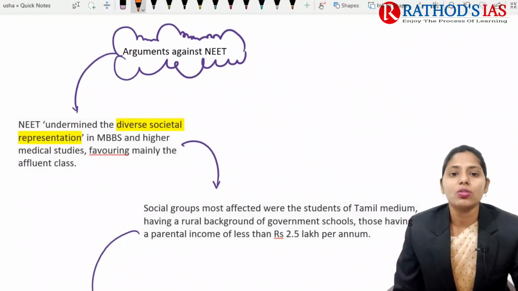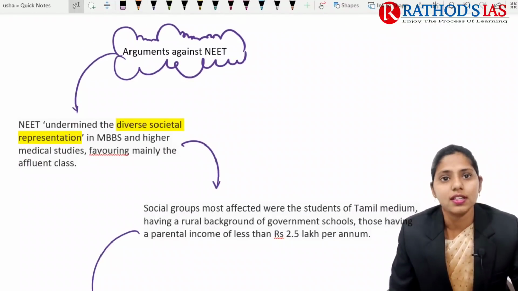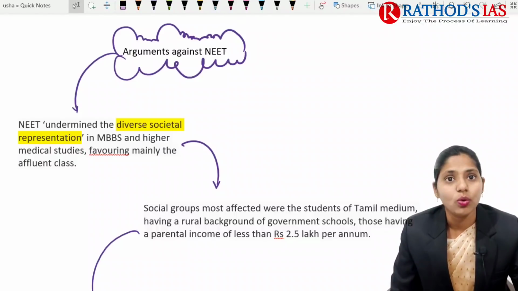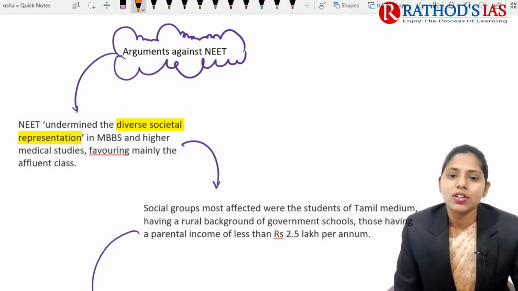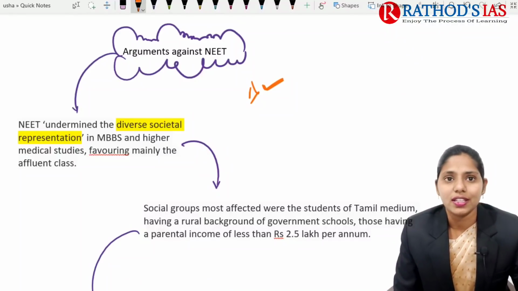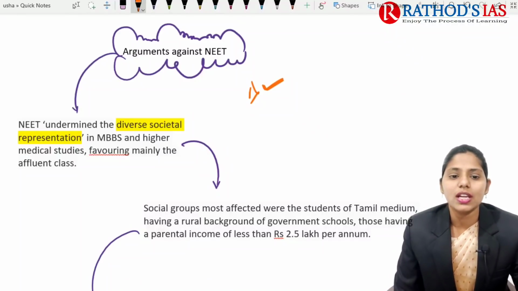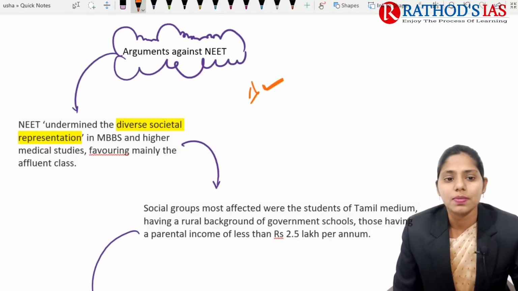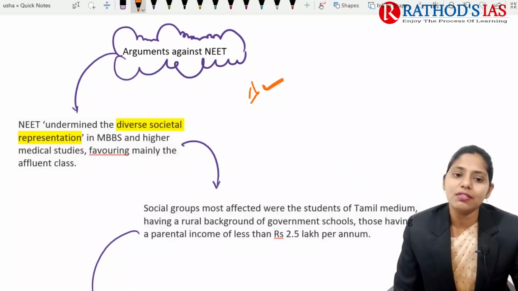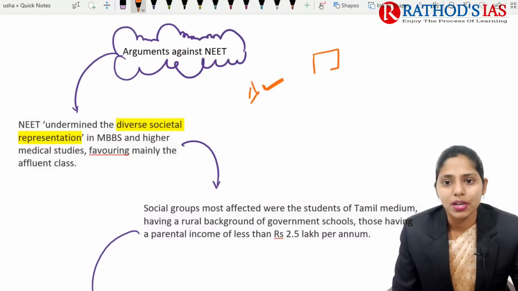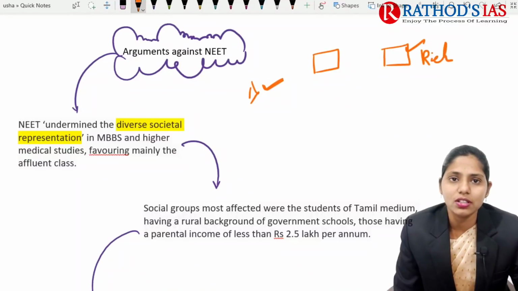So what are the arguments against NEET? Why does the Tamil Nadu government want to scrap NEET? The first and foremost reason is that NEET undermines the diverse societal representation in MBBS and higher medical studies. It mainly favors affluent classes. For example, suppose there is a poor family, and another family which is a rich family.